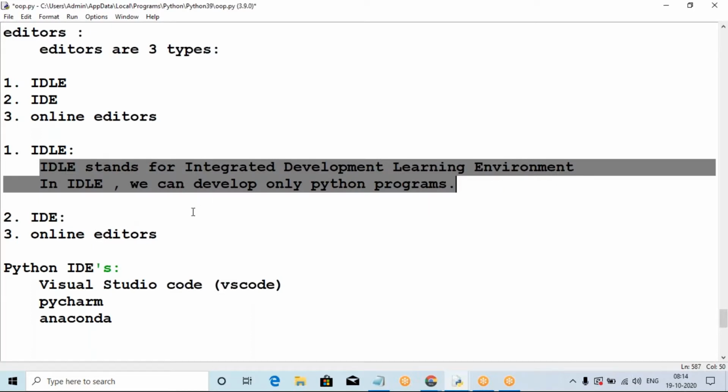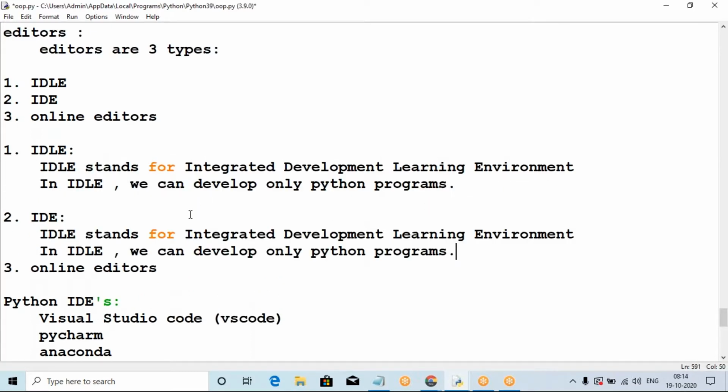What is IDE? IDE stands for Integrated Development Environment. In IDE, we can develop not only Python programs, but also HTML programs, CSS programs, and JavaScript programs. We can develop programs of any type.